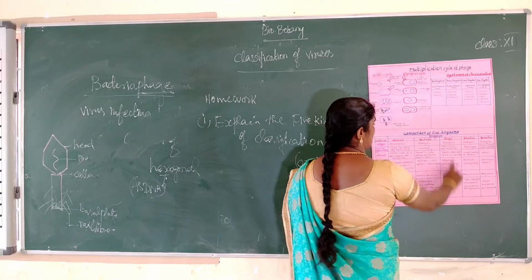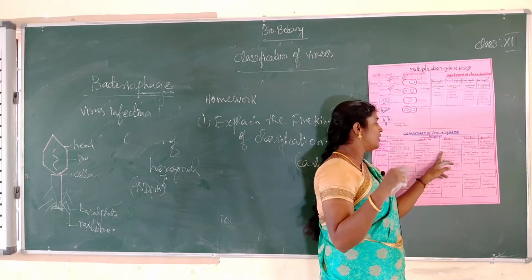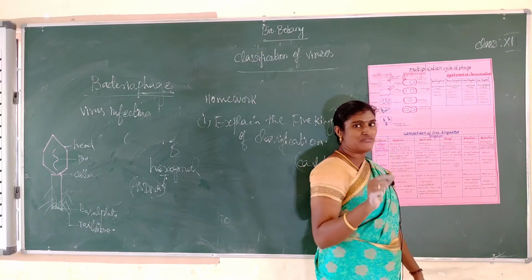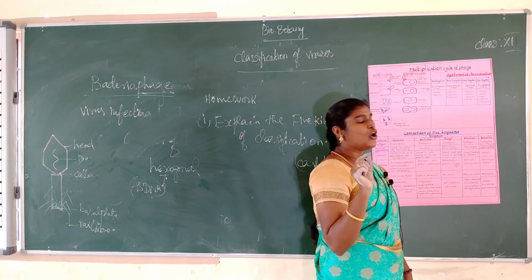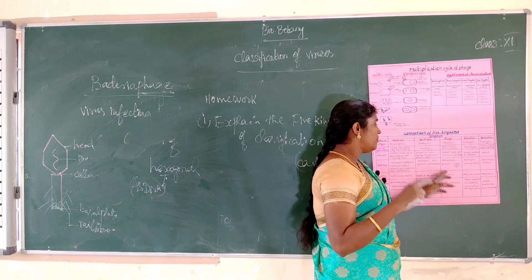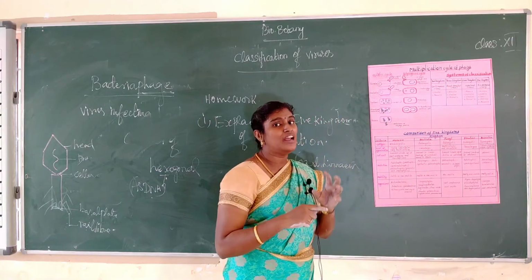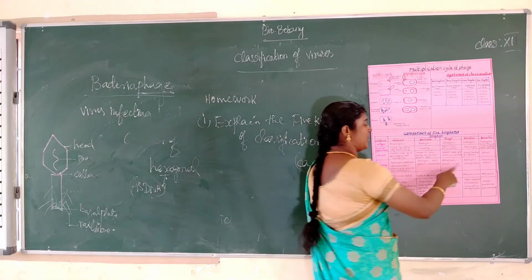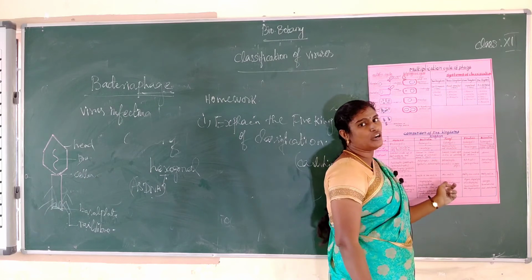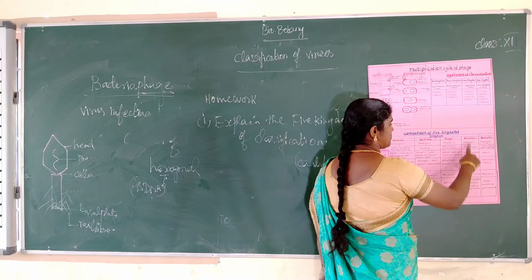Next one, fungi. It is a very important kingdom. It is eukaryotic. It is multicellular and unicellular. Some fungi are unicellular. The cell wall is made up of chitin or cellulose. Next one, the mode of nutrition: heterotrophic, parasitic or saprophytic. What is heterotrophic? Depends on another one. Parasite, that is called parasite. Absorbing the material from dead material is called saprophytic. Next one, mostly non-motile. Next, examples: yeast, mushrooms.